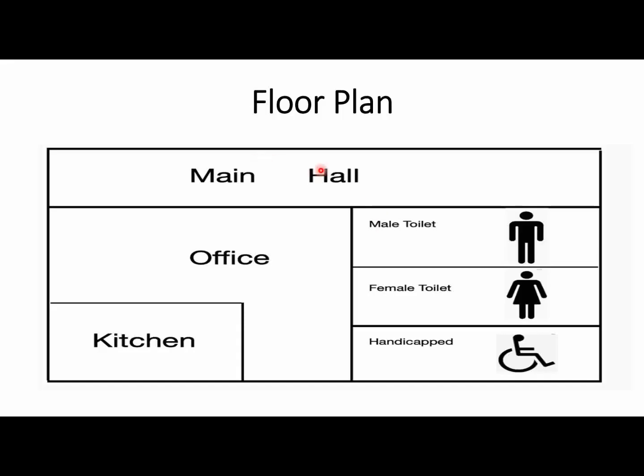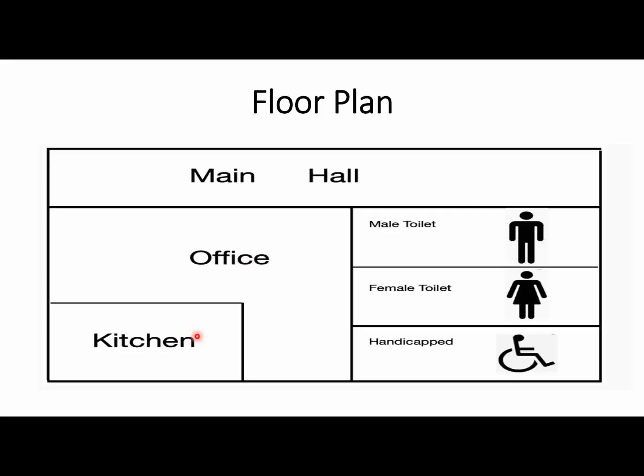So this is the main hall, but you can guess that this is the floor plan, this is the office, this is the kitchen. The main hall is on the left hand side and on the right hand side, because this is the area of the main hall. But if you go lower than the main hall, then it is divided into two parts. First is the office, then on the right hand side is the toilet. The toilet is again divided into three parts: male toilet, female toilet, then handicapped. And in the office we have an office, then we have a kitchen. So this is the way you will divide the floor plan.